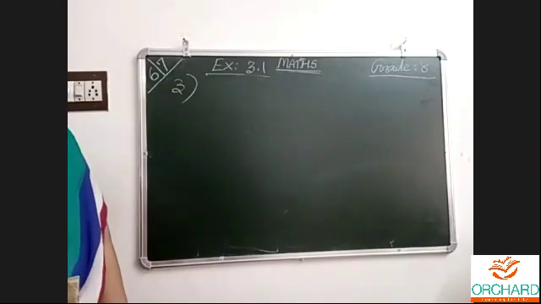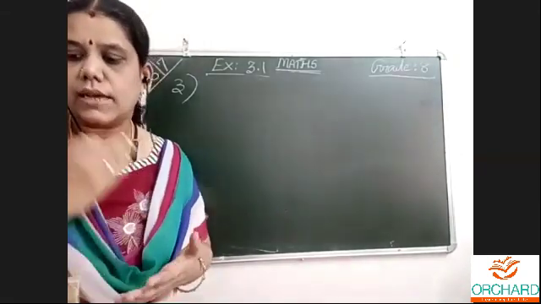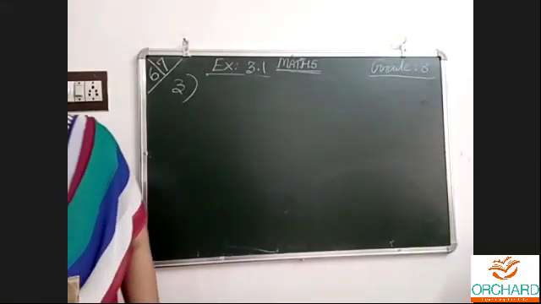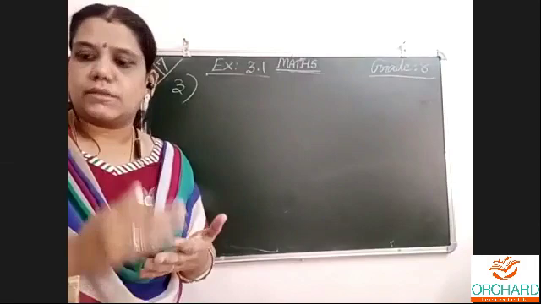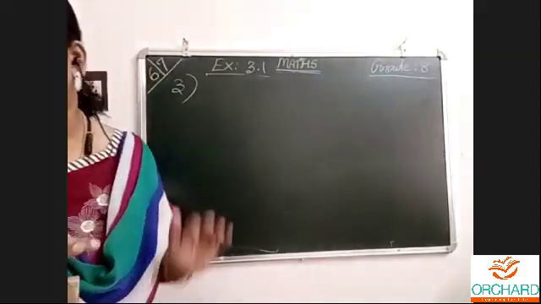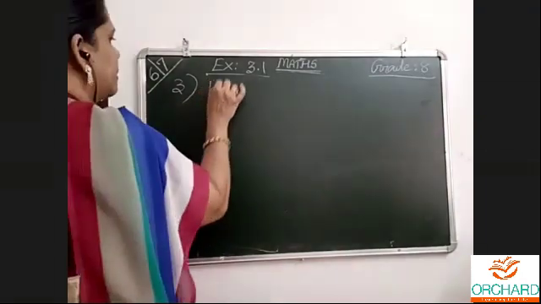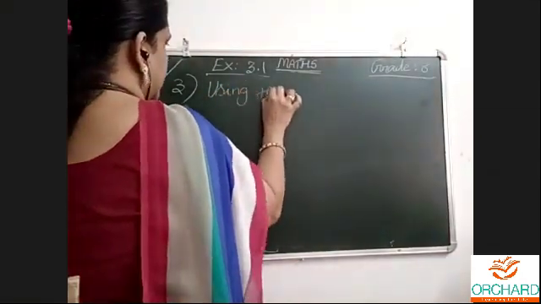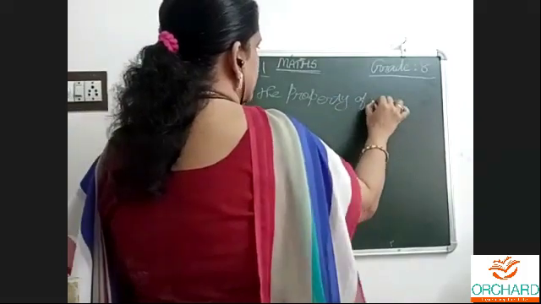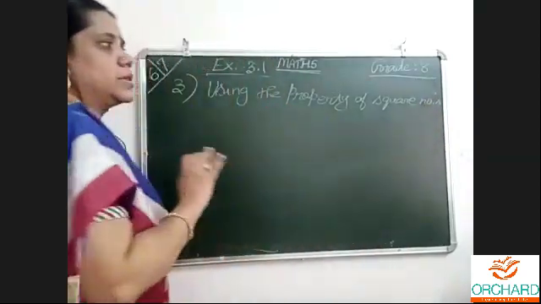Now, the third one. What is the square of 15? Find out without actual multiplication. Easy, just now we told the same thing: how to write the sum of the odd numbers. Without actual multiplication means we have to write it as a sum of odd numbers and find the square. So using the property of square numbers, we use that formula.